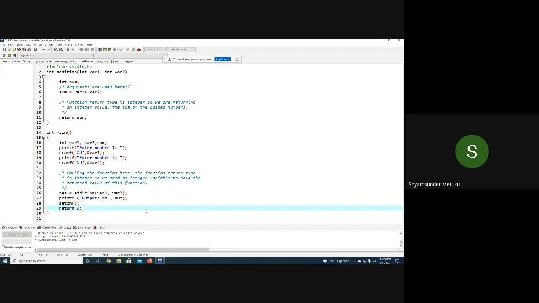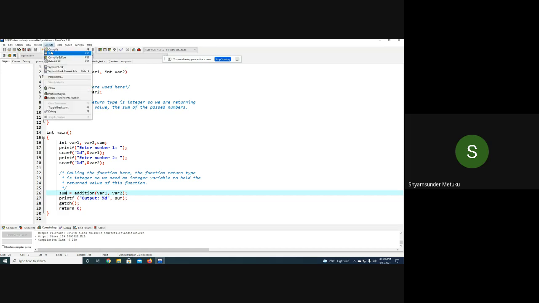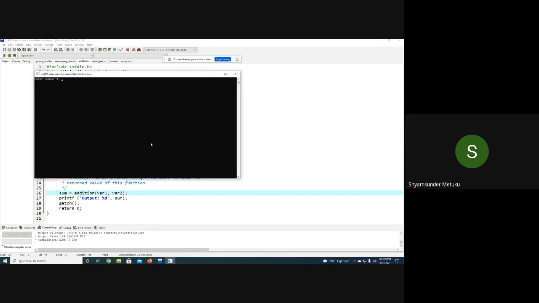Because the memory is different for the variables you declare inside the main and inside the function. So there's nothing wrong. Even instead of result, you can use sum here, then sum here, and also here. Make sure that everywhere you change. Let me save this and execute again. Perfect.